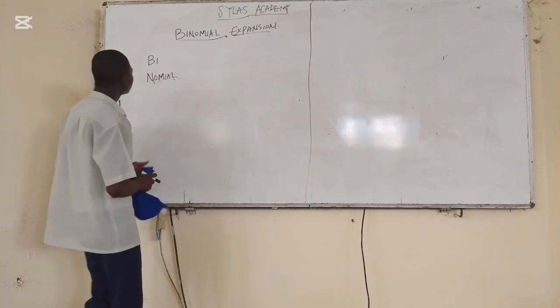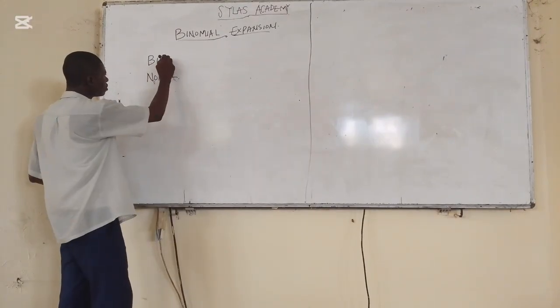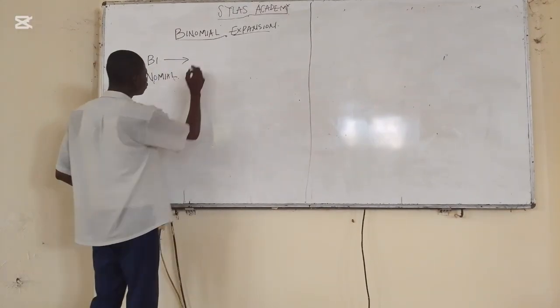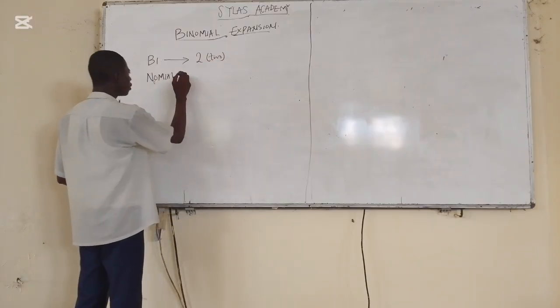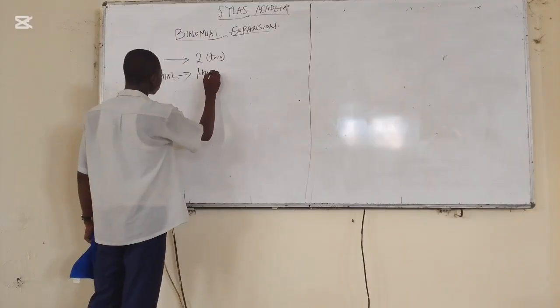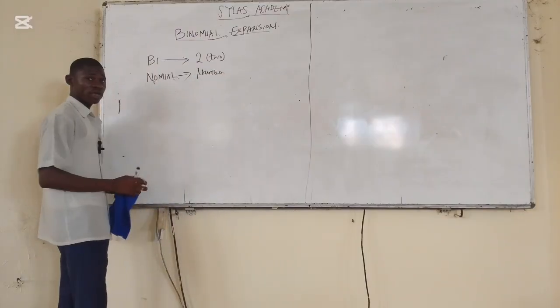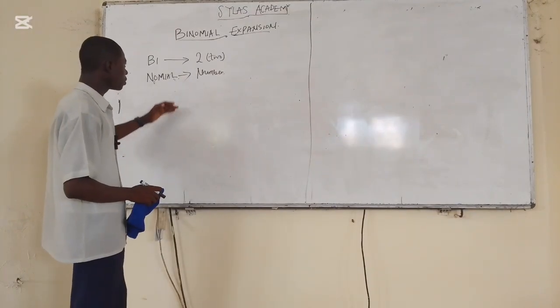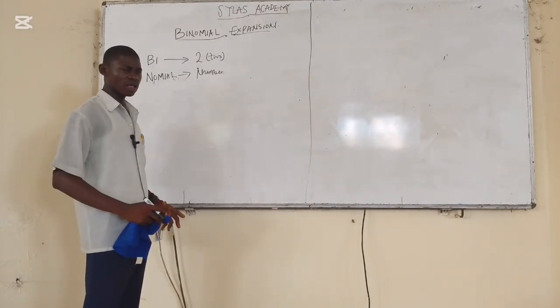Now, you have binomial. What does bi mean? Bi means two. Are you following now? Nomial means number. Now, when you coin it together, they give you binomial expansion. Numbers that have been expanded. Are you following now?